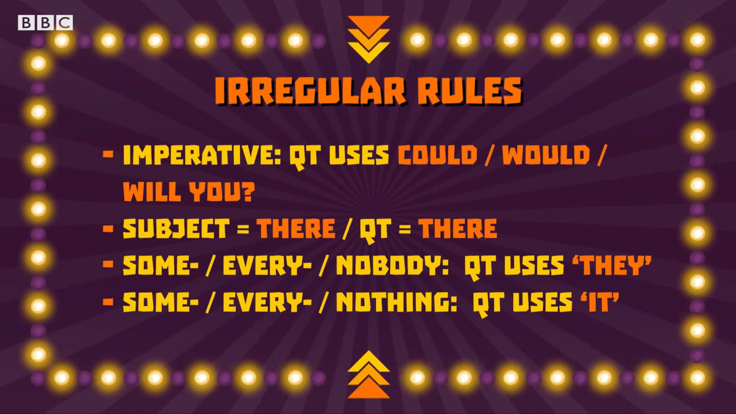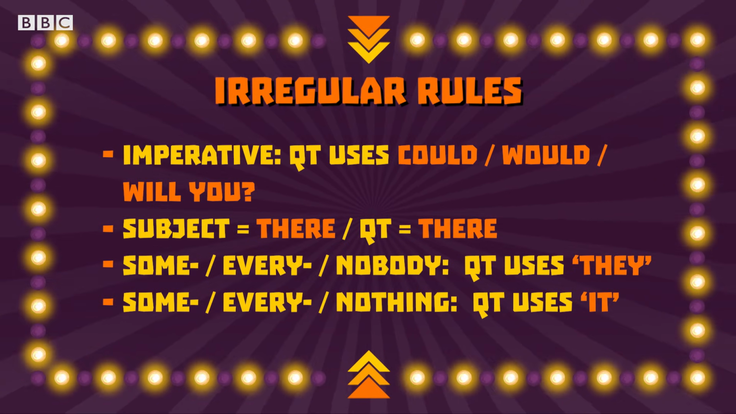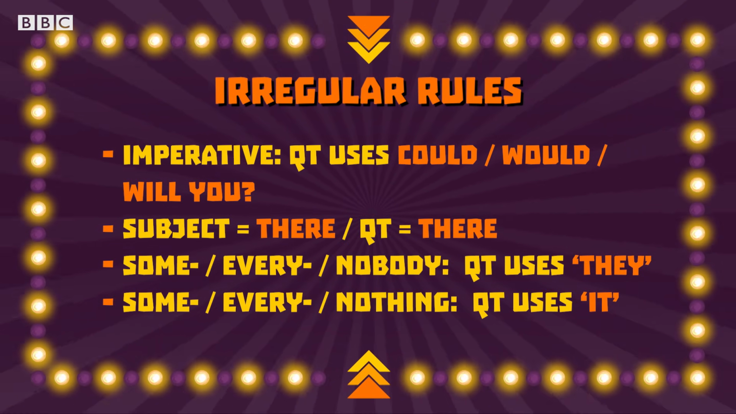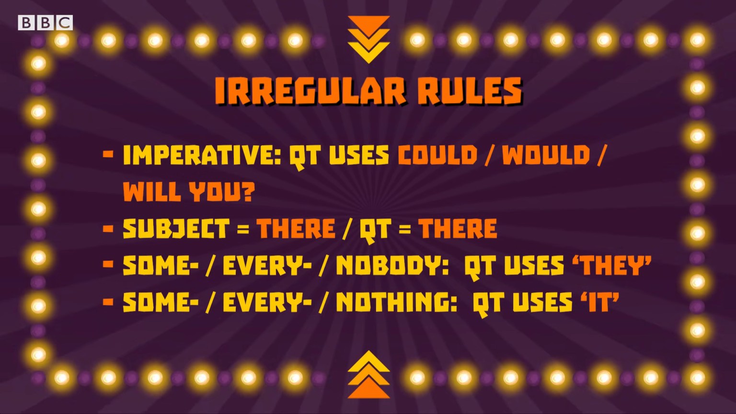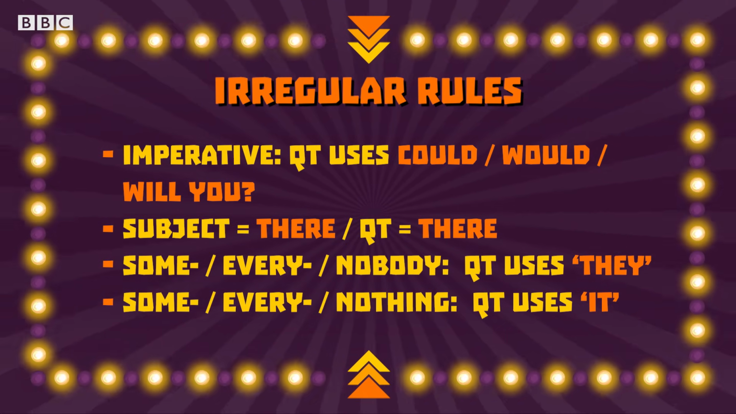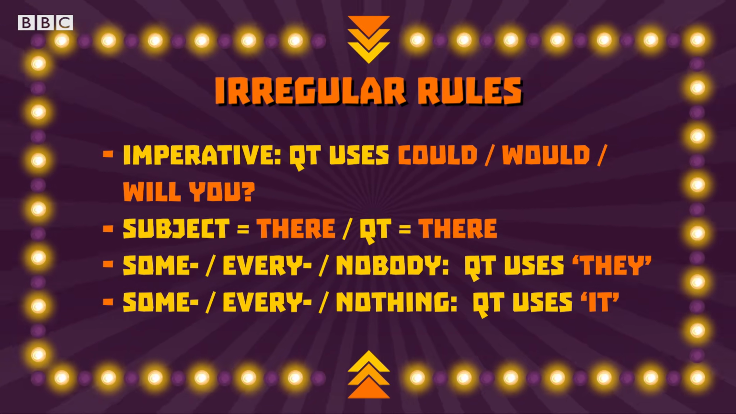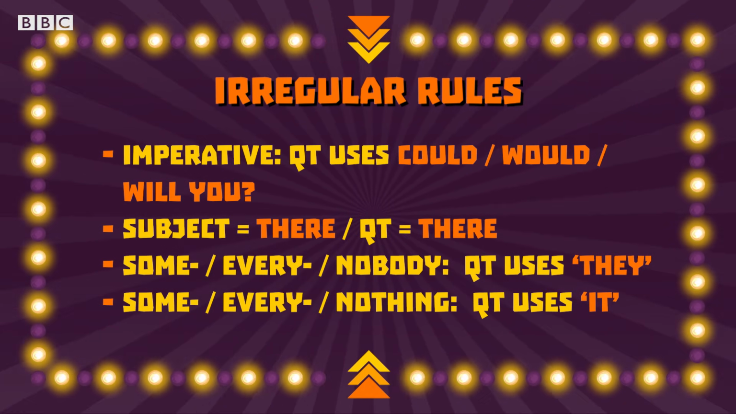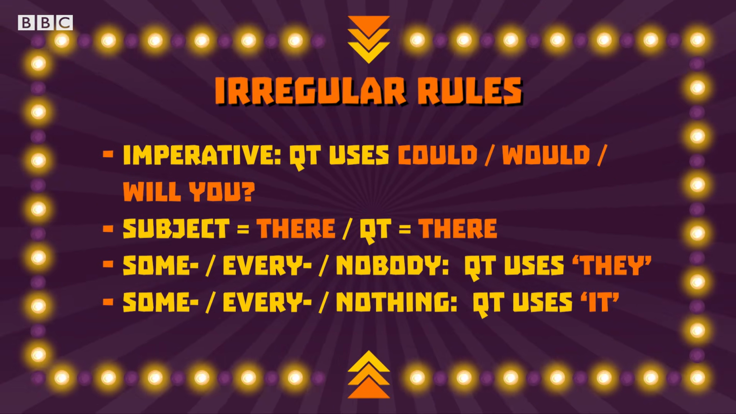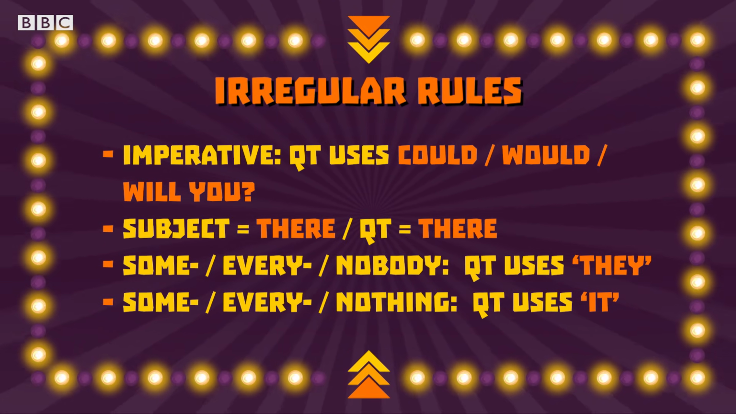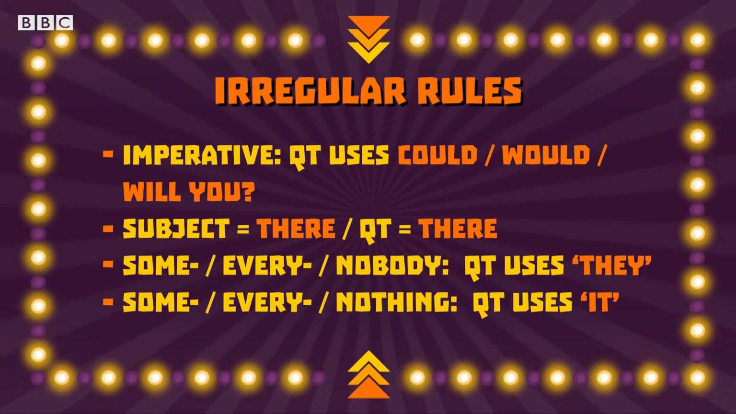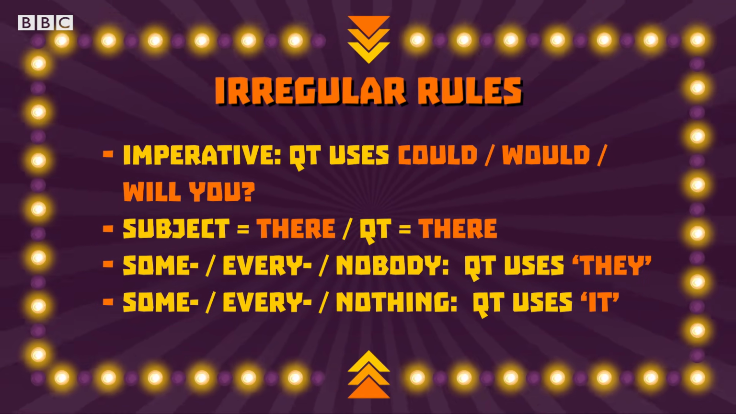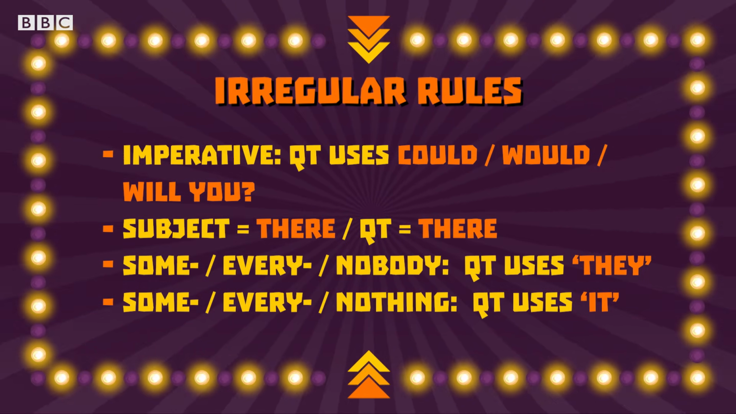Imperatives have no auxiliary verb. To make a question tag with one, use a modal verb, such as could, would, or will. But be careful of being impolite. For sentences using there as a subject, also use there in the question tag. Finally, with words like somebody, everybody, and nobody, use they. And for something, everything, and nothing, use it. Well done, Felicia. 60 points to you.